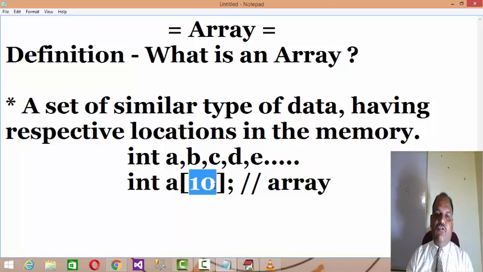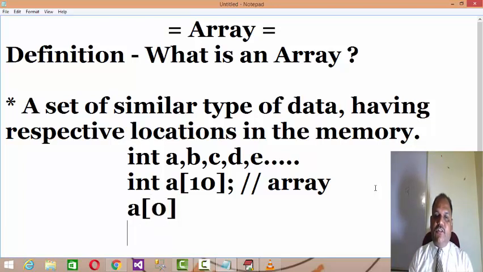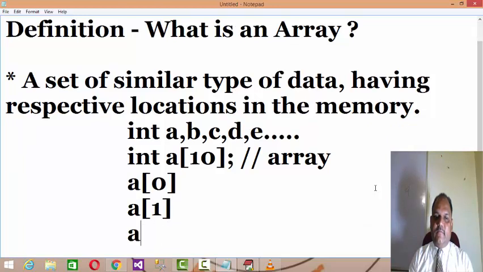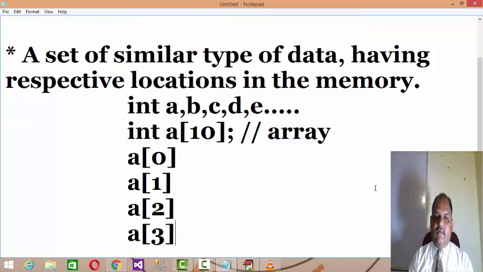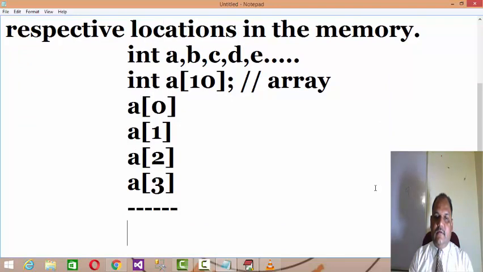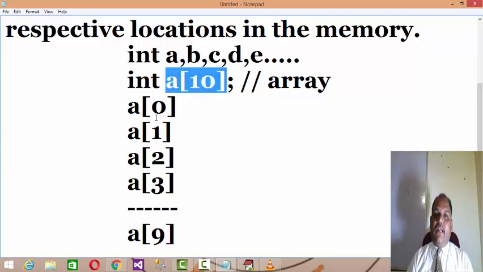In memory the compartments or the subscript sections will be divided like this. Int a of 10 is the size of an array, and in memory this array will get divided into 10 different subscripts.